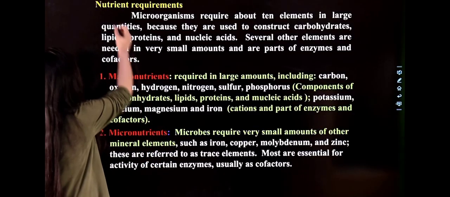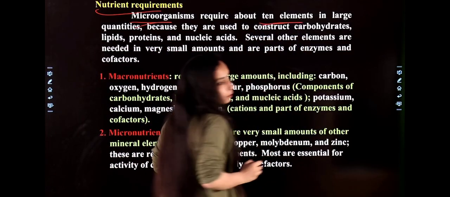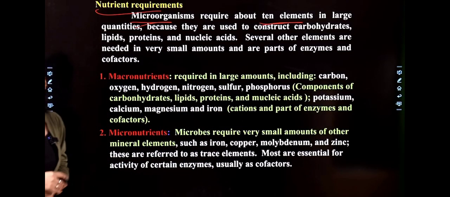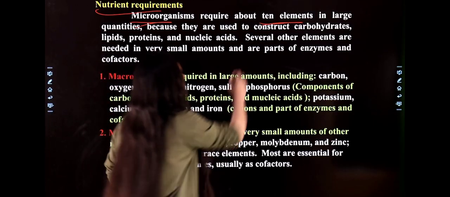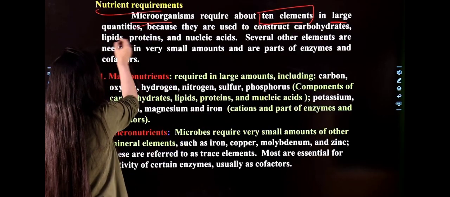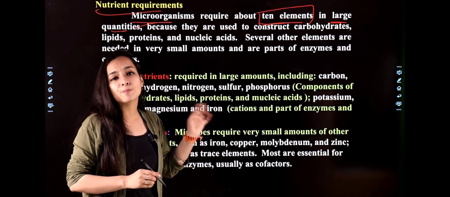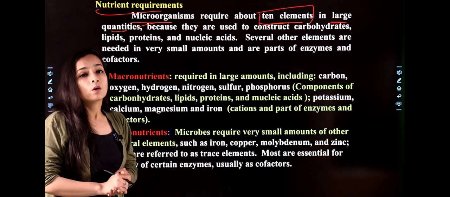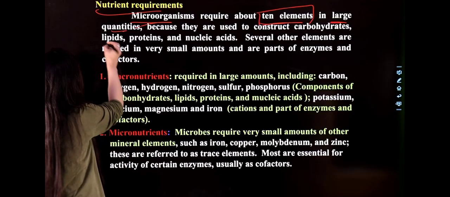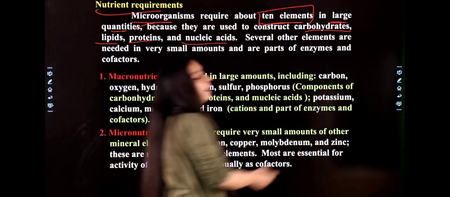So now let's talk about nutrition requirement. Basically, a microorganism requires 10 elements. You have to remember this: how many types of macronutrients they require. They require 10 elements in large quantities. If they require them in large quantity, that means they require macronutrients. So 10 types of macronutrients are required. What are they? They are your carbon, protein, amino acid, oxygen, like this. See, lipids are your fats, proteins, nucleic acid, carbohydrates, and many more.